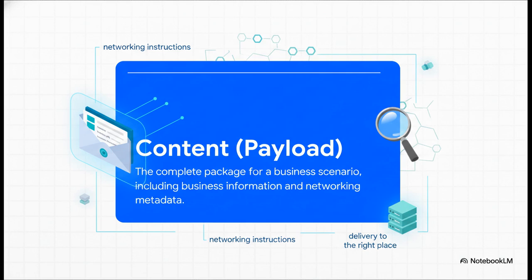And finally, we get to content, which you'll often hear called the payload. This is the whole shebang. It's the complete package. It has the business information we just talked about, the 72 degrees, but it's wrapped in all the networking metadata it needs for delivery, things like headers, routing info, the instructions. So our temperature information is now inside a bigger package that says, hey, send this to the central heating service and has a timestamp. This distinction is so important. The payload is the business value plus the delivery instructions.